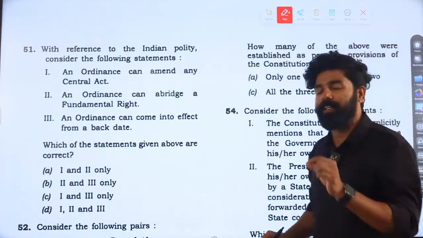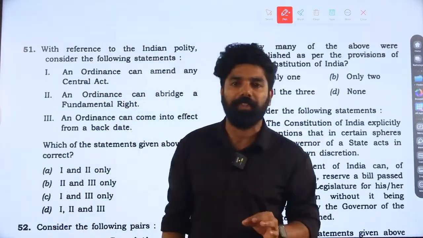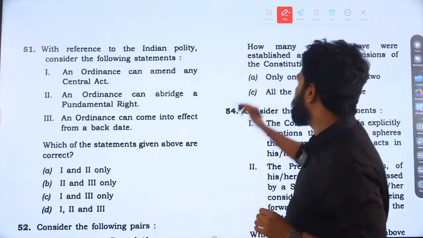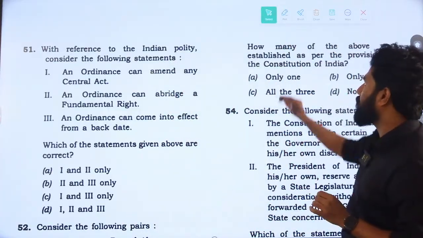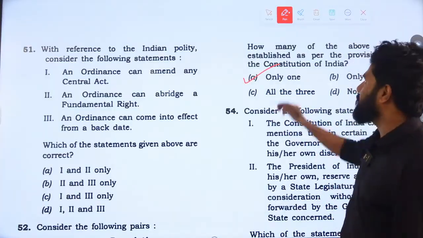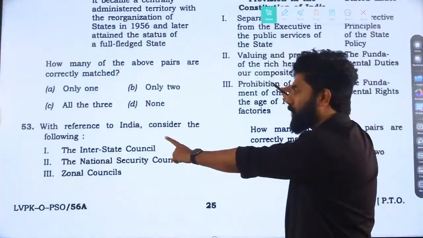Only one is correct. The Zonal Council was established through the State Reorganization Act. It's a statutory body. Then we have the National Security Council, which is an executive body, not a constitutional body. So the answer is option A. Only one is correct. The Interstate Council is the only constitutional body.